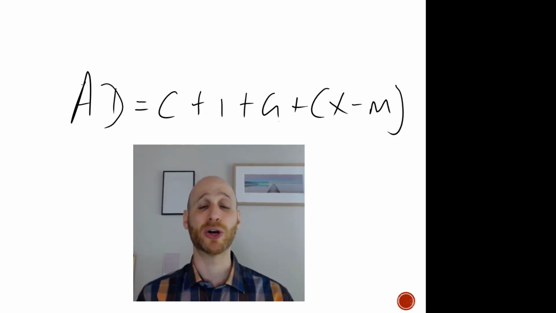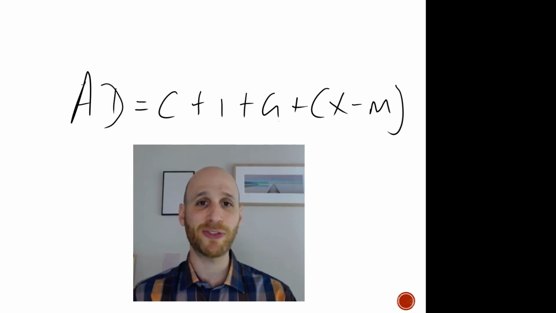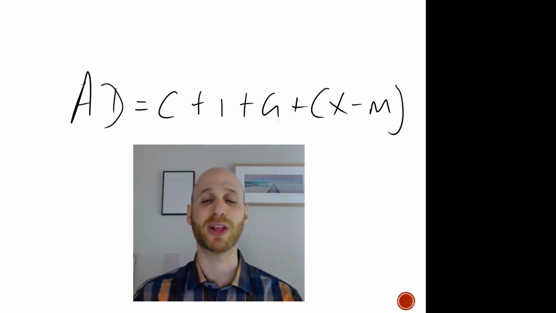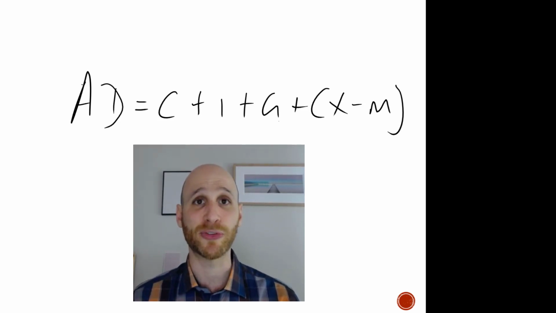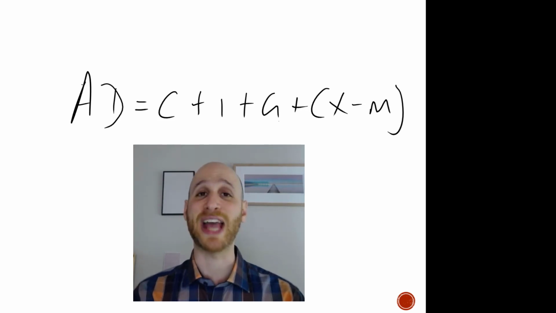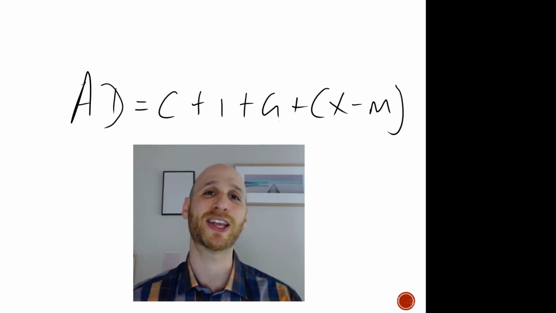So in this video, we've looked at this formula. Aggregate demand equals consumption plus investment plus government spending plus net exports. All of these components affect aggregate demand and then affect economic growth.